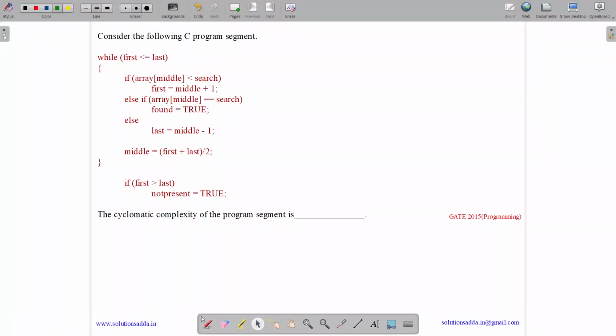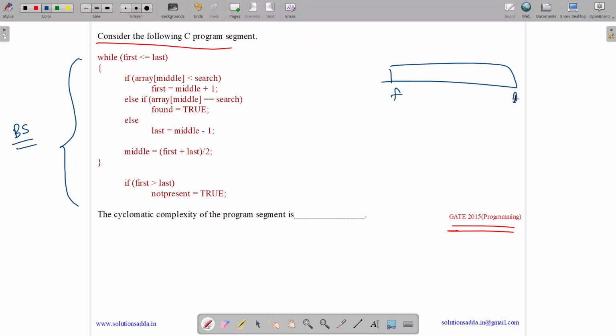This question belongs to programming subject and was asked in GATE CSE 2015. So the question states, consider the following C program segment. So this is the program for our binary search. We have an array, we have a first and a last. While first is less than last, we find the middle element. If array of middle is less than our source item, we increment our first to middle plus 1.